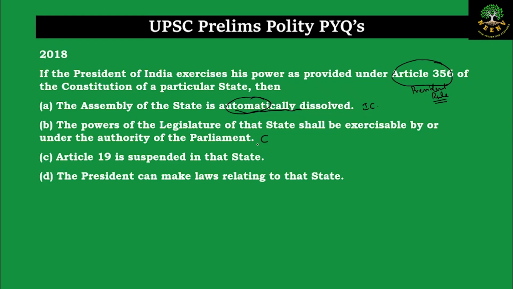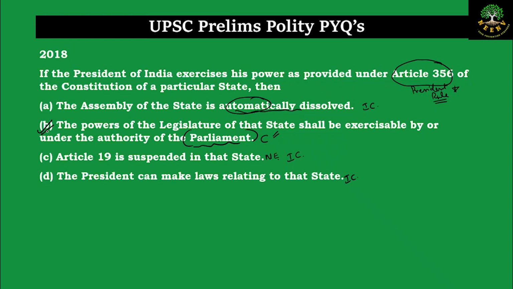Statement C, Article 19 is suspended in that state. Here you need to remember, Article 19 is not suspended when the president rule is imposed in a state. Article 19 is suspended in case of a national emergency. Here we are talking about the president's rule. So this is also incorrect. Statement D, the president can make laws relating to that state. This is incorrect because the parliament has the authority to legislate on the state list in that case. So the correct answer is B.